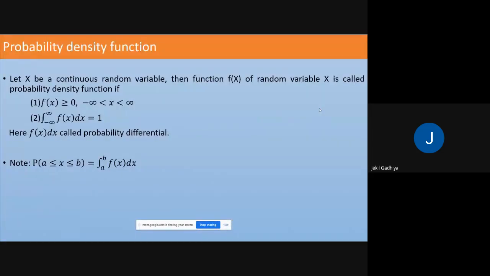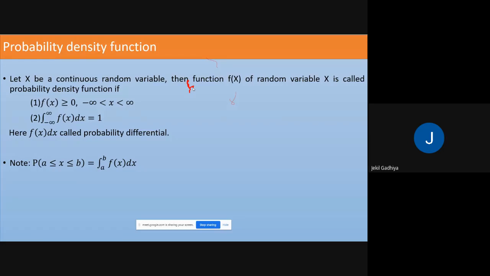Now next is probability density function. As we discussed, if a probability distribution is associated with a discrete random variable, then it is known as a probability mass function.